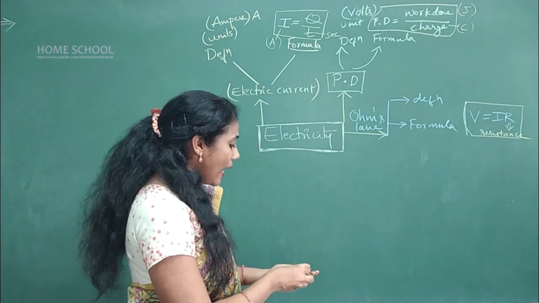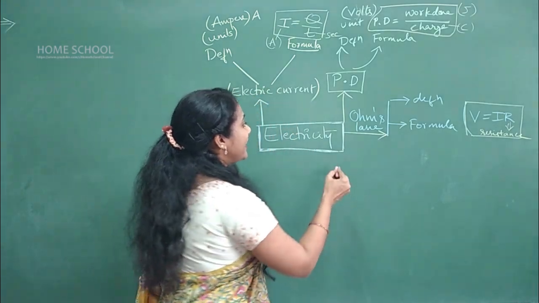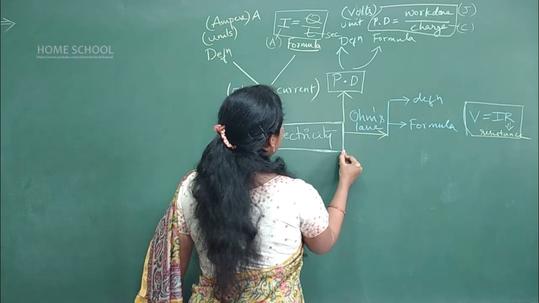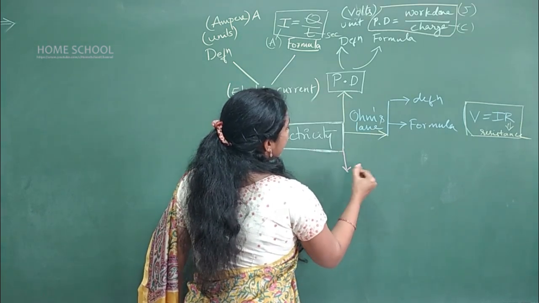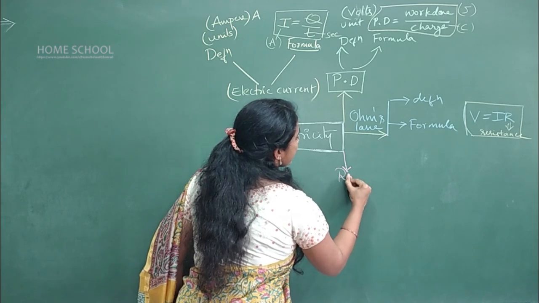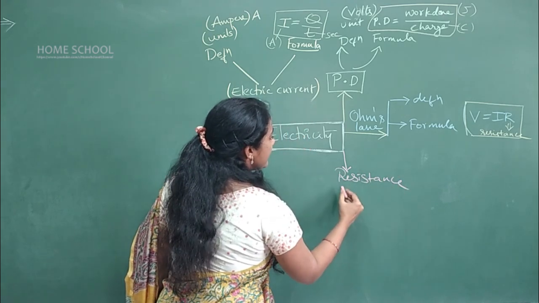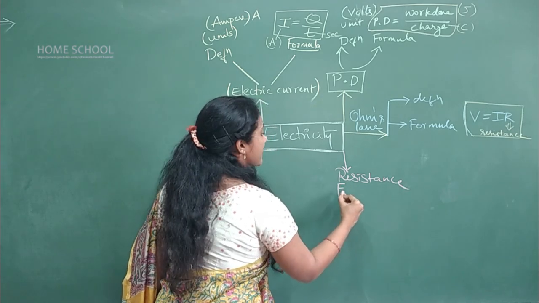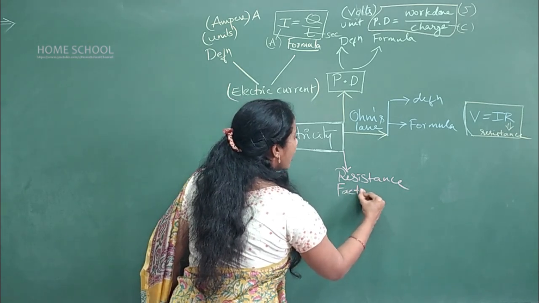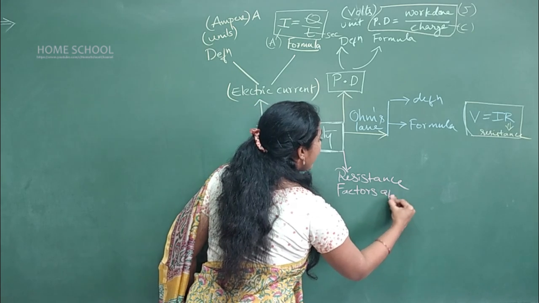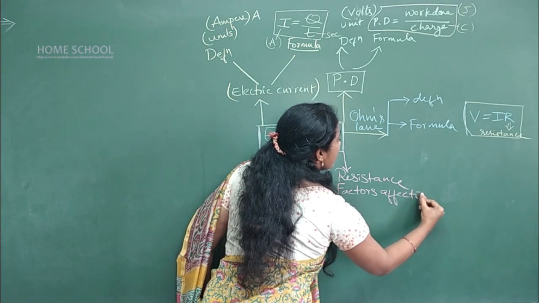Clear? And now I am going for another important concept of the chapter, that is resistance. In case of resistance, the very important topic is factors affecting resistance.